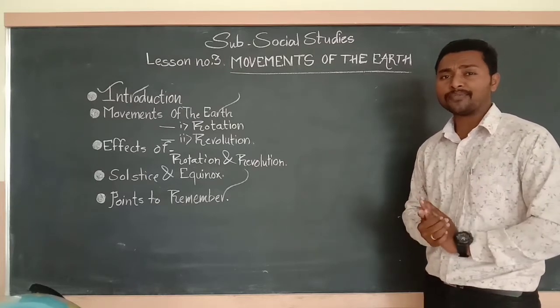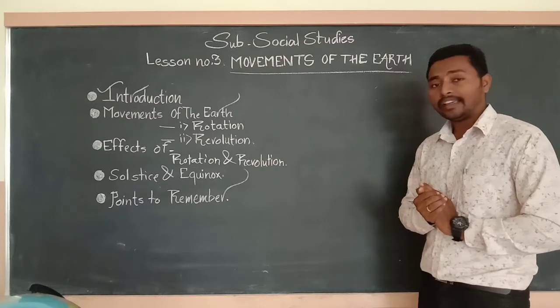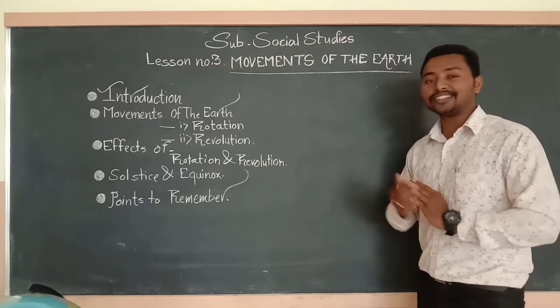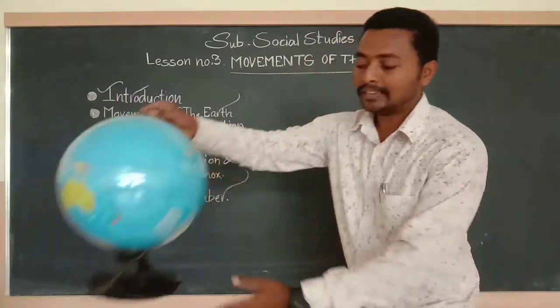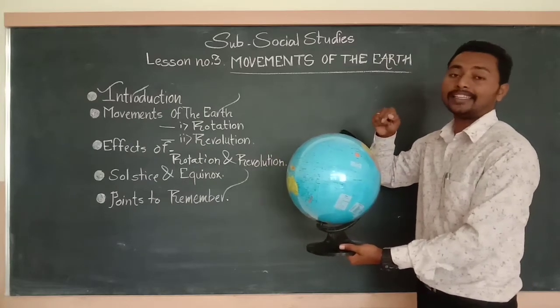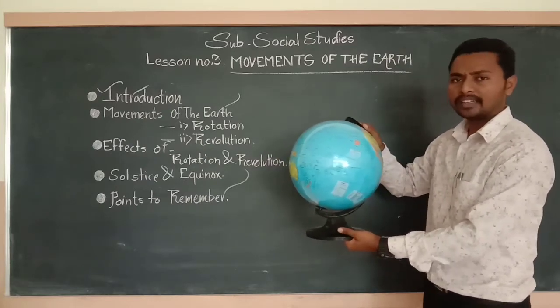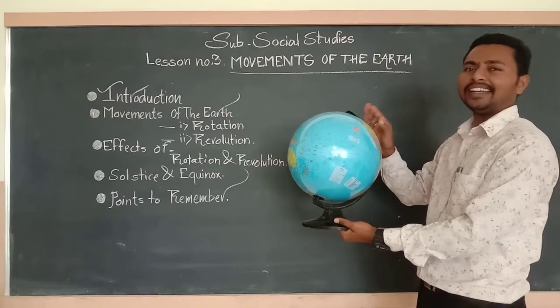But first of all, I would like to invite you to think about the tilt of our earth. First of all, observe, this is the model of our earth. We know that this is a globe, but observe carefully, this globe is slightly tilted.